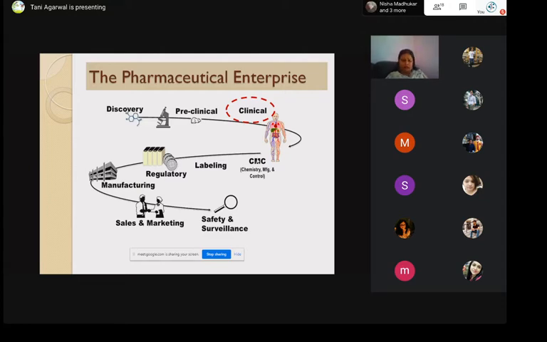Then comes the regulatory aspect, the very important part. The entire premise of clinical research relies upon the regulatory aspect. By regulatory aspect, we mean that in every geography, let's say India, tomorrow if somebody wants to start a company and they have a drug of their own and they want to start selling, can they sell it? No, they can't.